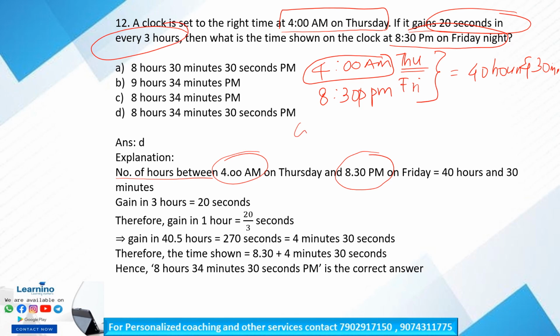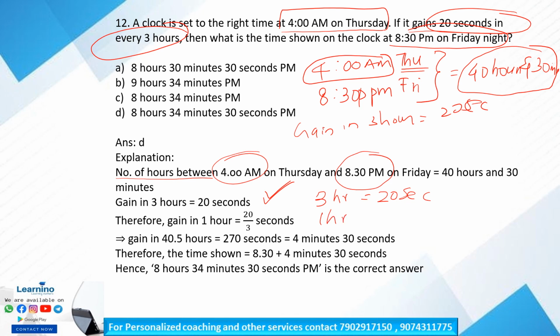Gain in 3 hours we have given is 20 seconds, right? 20 seconds is the gain in every 3 hours. We have 40 hours and 30 minutes, right? So for 3 hours the gain is 20 seconds. So for 1 hour the gain is 20 by 3 seconds.